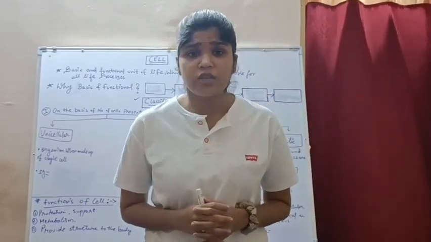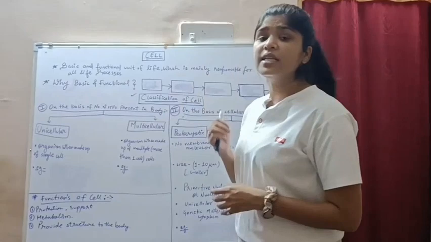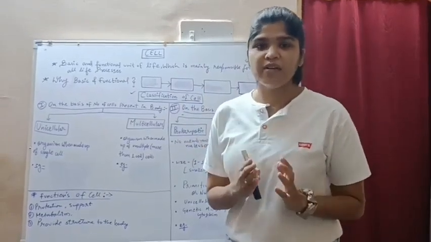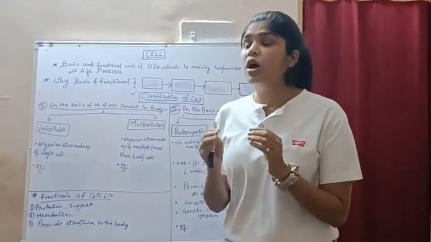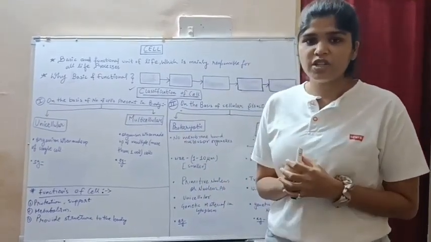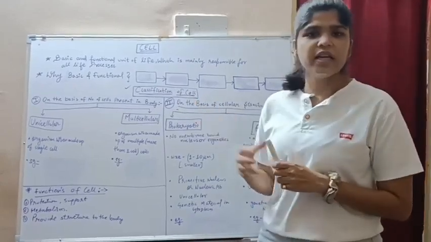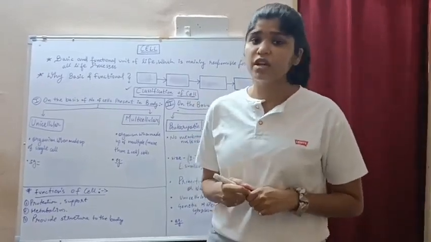So today we will be going to discuss about the cell. What is a cell? Let's learn it. The cell is the basic and functional unit of life, which is mainly responsible for many of the life processes. So why is it called the basic and functional unit? Can anyone tell me? Okay, so we will learn here why it is called the basic and functional unit,